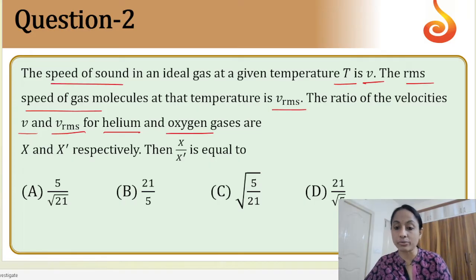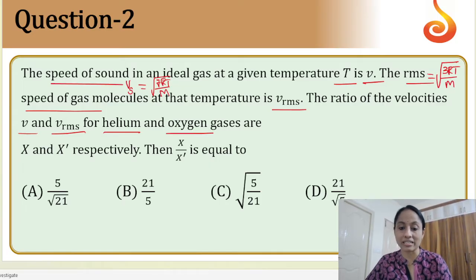First you need to know the formula for speed of sound and RMS speed. The speed of sound v equals root over gamma RT by capital M. This is the formula for speed of sound. For RMS speed, you already know the formula, root over 3RT by capital M. In the question it is given the temperature is constant, so the speed is inversely proportional to root over capital M.